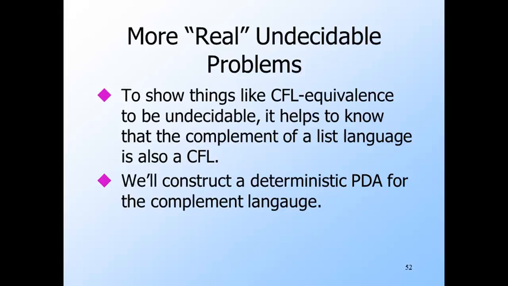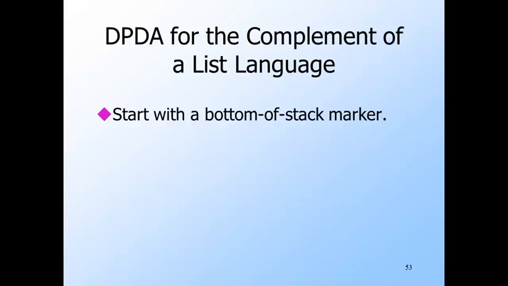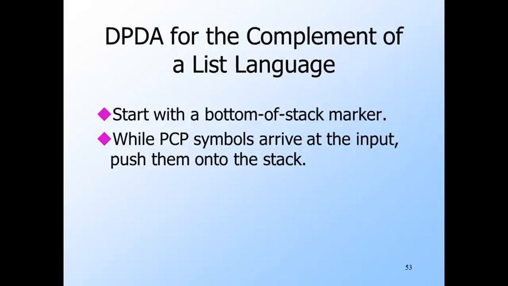We can prove many things about context-free grammars to be undecidable as well, but to do so we need to show that the complement of a list language is also context-free. Remember that the complement of a context-free language need not be context-free, but fortunately these are. For the proof, we find it easy to construct a pushdown automaton, in fact a deterministic pushdown automaton, for the complement. The PDA we construct will start with a bottom marker on its stack. At first, some symbols from the PCP instance, not index symbols, will appear. The PDA simply pushes them onto the stack.